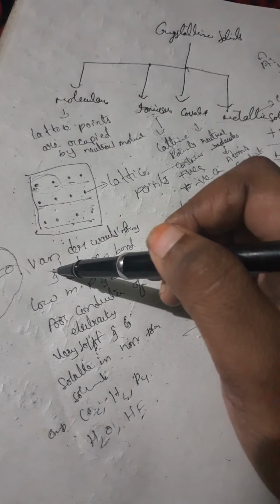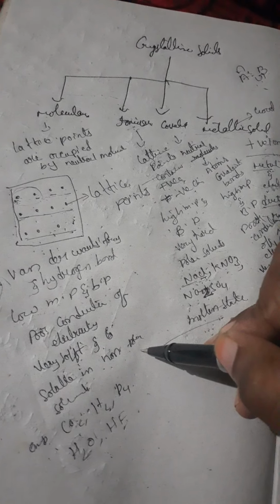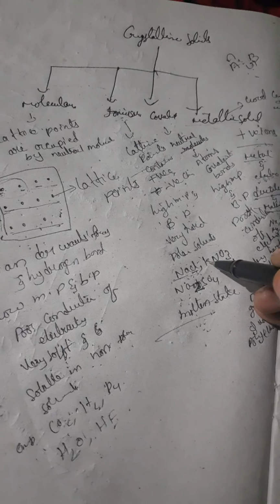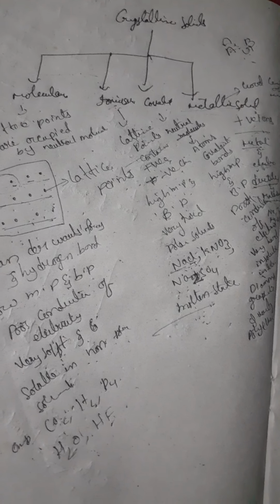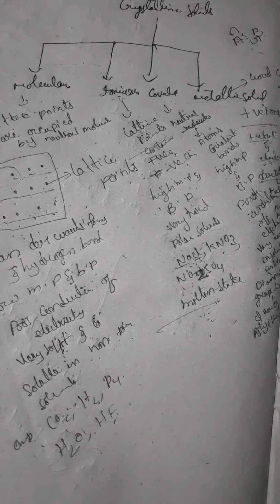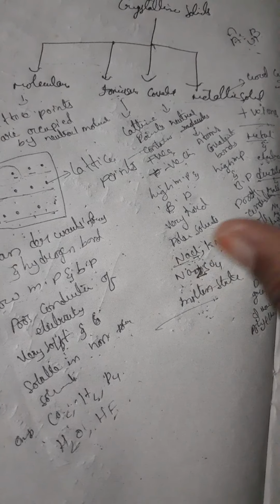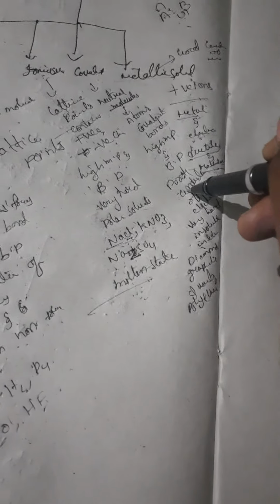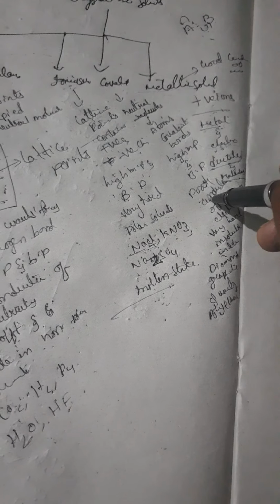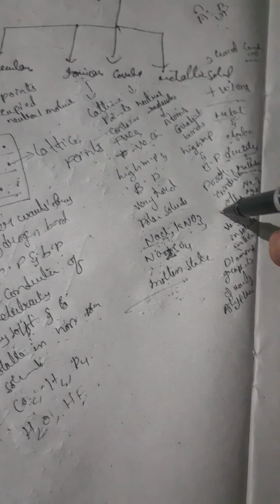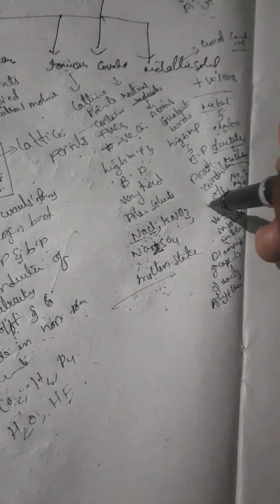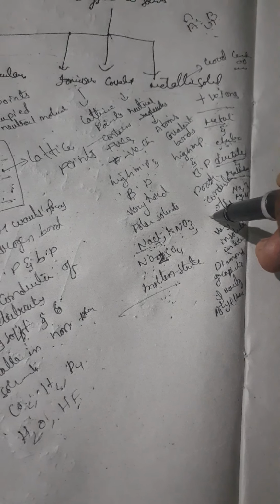In molecular crystals I said they are soluble in non-polar solvents, and in ionic crystals in polar solvents. Soluble means dissolved. Let us take a general example, salt water. When you mix salt in water, it gives a clear liquid, and that is soluble. But covalent crystals are not soluble in polar, non-polar or ordinary solvents. They are insoluble. Let us take soil and water. If you mix them, how will it look?